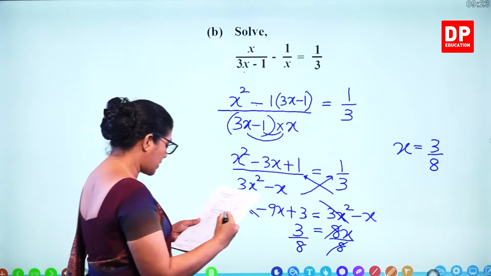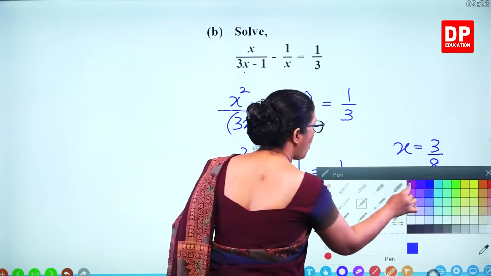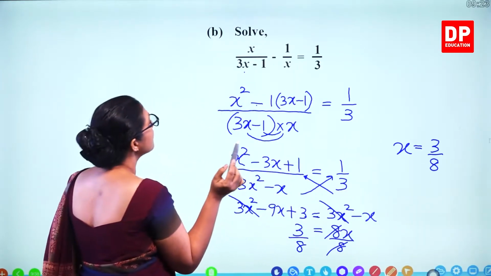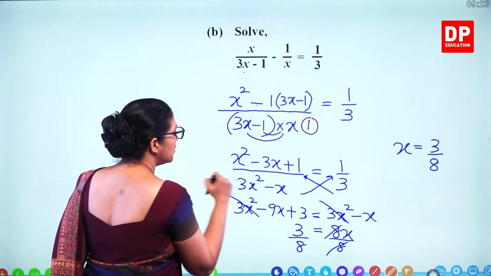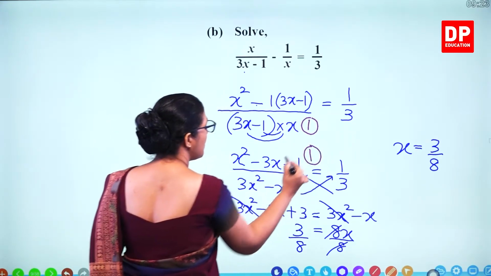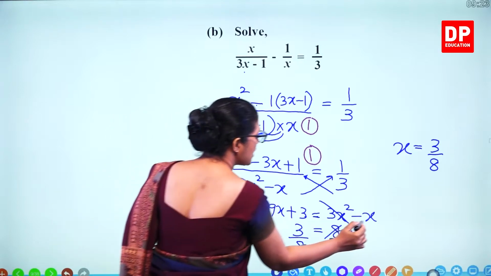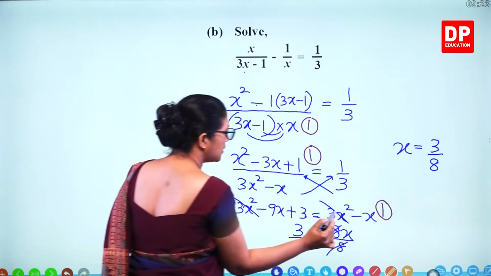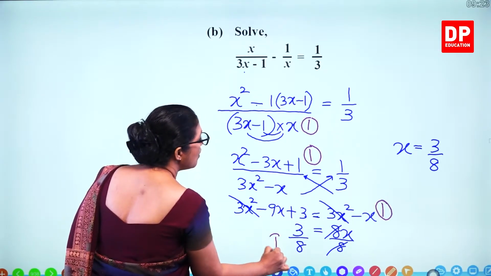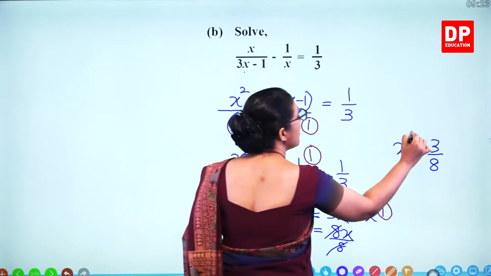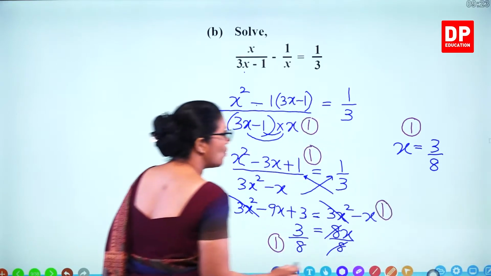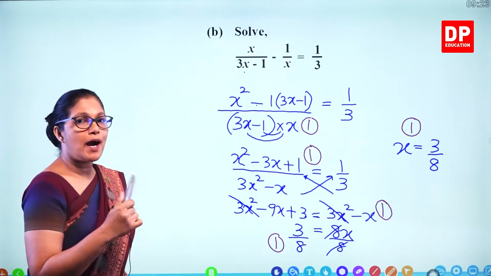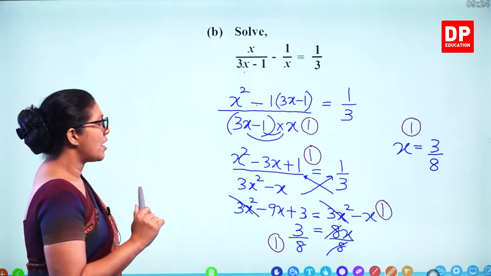So how many marks? 5 marks for all. So we'll give 1 mark for this step, 1 mark for simplifying, cross multiply 1 mark, method 1 mark and final answer 1 mark. So 5 marks for the whole thing. So 5 here and part A 5 marks, 10 marks.